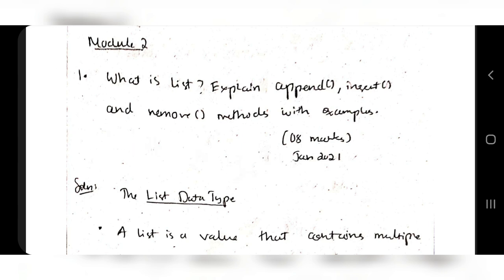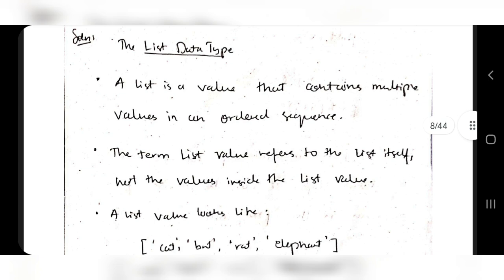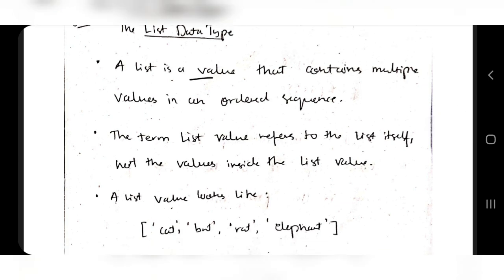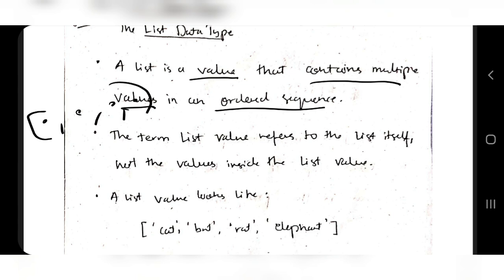Okay, so what is a list, and explain the append, insert, and remove methods. These are 3 important methods from the topic list. What is a list? List is just like an array. A list is a value that contains multiple values in an ordered sequence. So what does multiple values mean? There are multiple items here. These are arranged in an ordered sequence. That is known as a list.